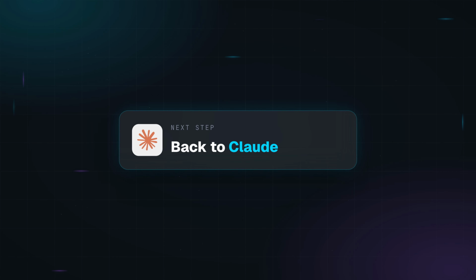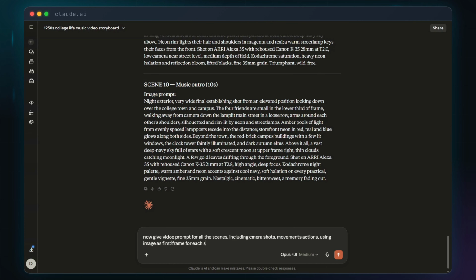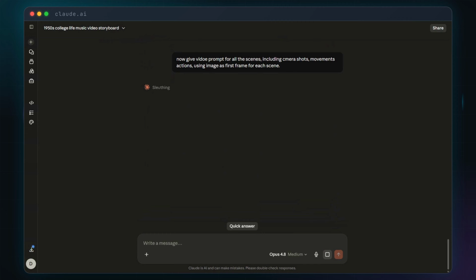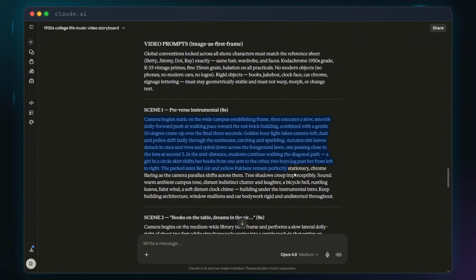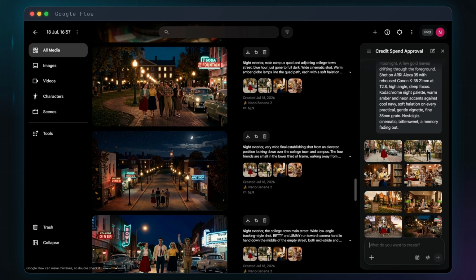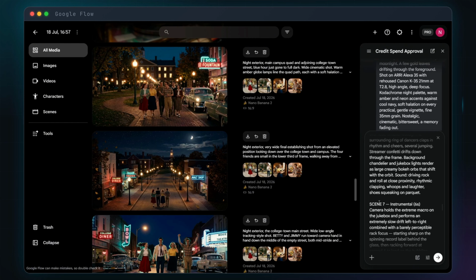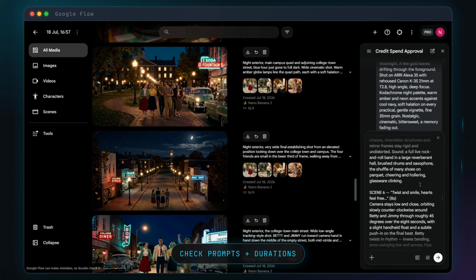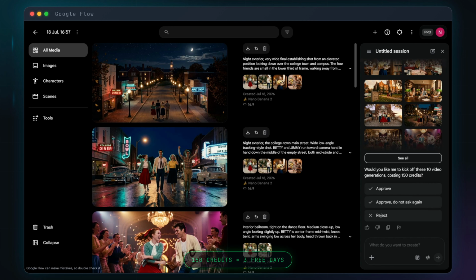Back to Claude. This time we ask for the video prompts for all the scenes. And here they are. For all 10, copy everything. Head over to Google Flow again and paste all the video prompts into the agent, like this. Check the prompts and the durations one more time, then hit Enter. The agent analyzes everything and tells us what it's going to cost. In this case, 150 credits for 10 scenes.